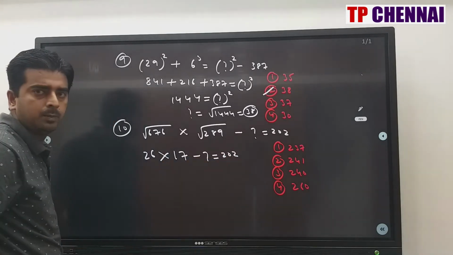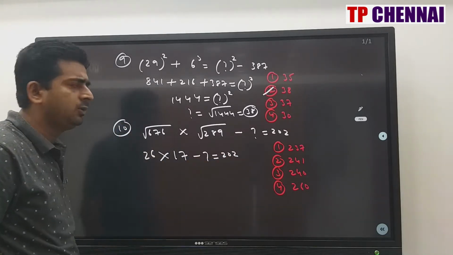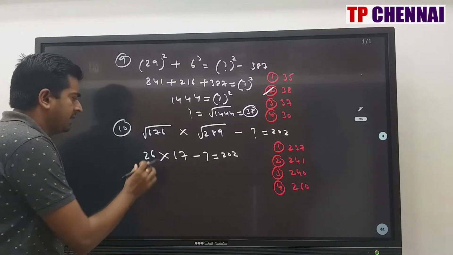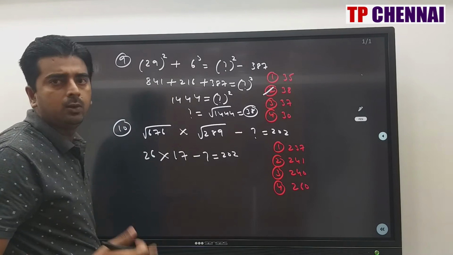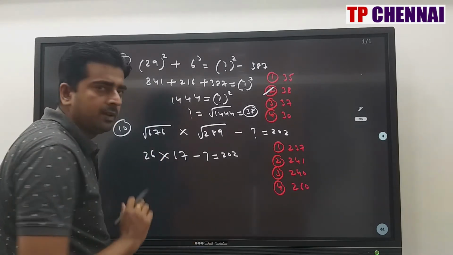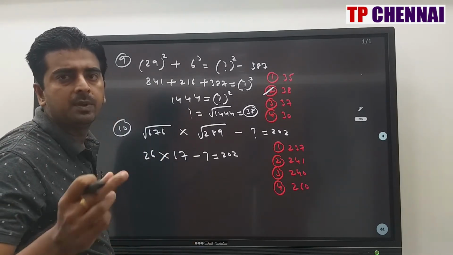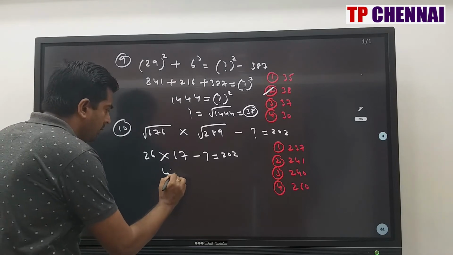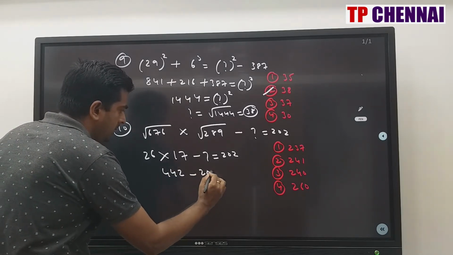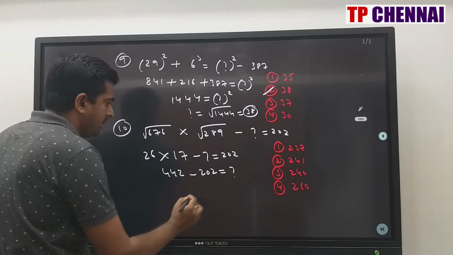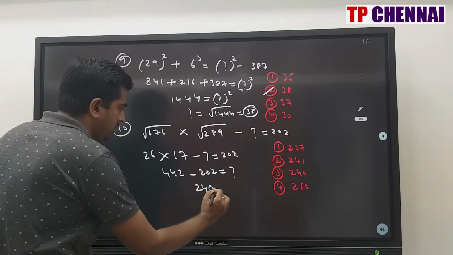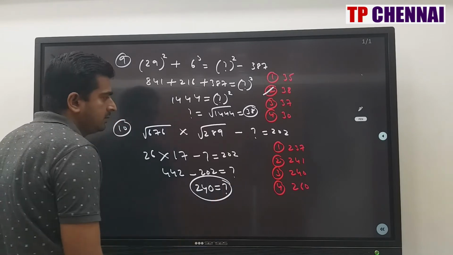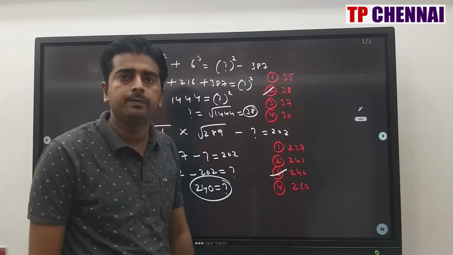First we will simplify this number. What is 26 into 17? First multiply 26 with 10. Right? What is 26 into 10? 260. Then 26 into 7, 182. 260 plus 182, what is the answer? 442 minus 202 is equal to question mark. 2 minus 2 is 0, 4 minus 0 is 4. This is 240 is equal to question mark. My answer is 240. Third option.